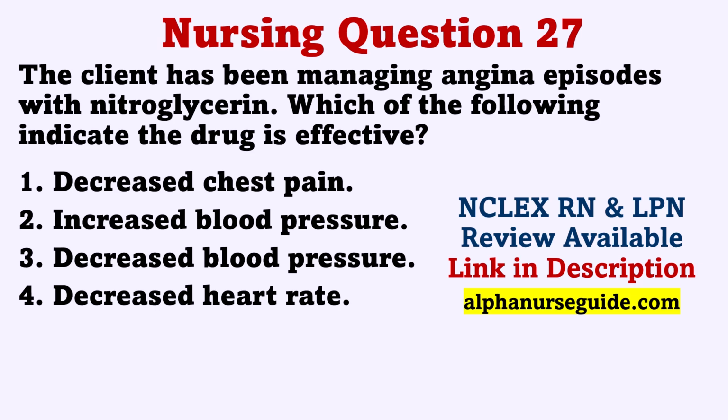The correct answer is 1. Decrease chest pain. Rationale. Nitroglycerin acts to decrease myocardial oxygen consumption. Vasodilation makes it easier for the heart to eject blood, resulting in decreased oxygen needs. Decreased oxygen demand reduces pain caused by heart muscle not receiving sufficient oxygen.